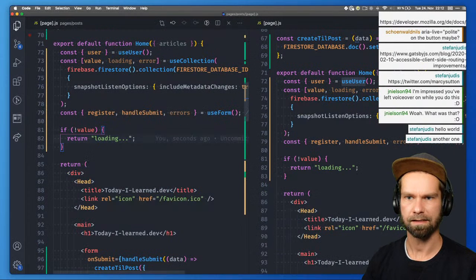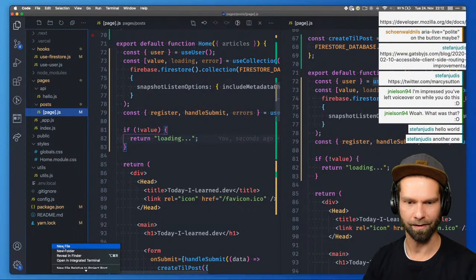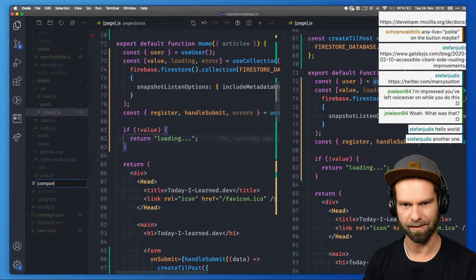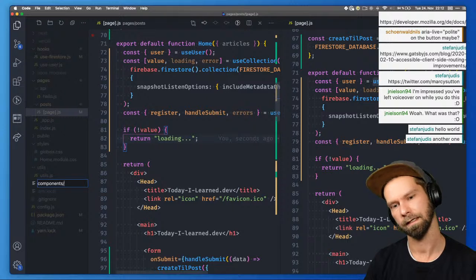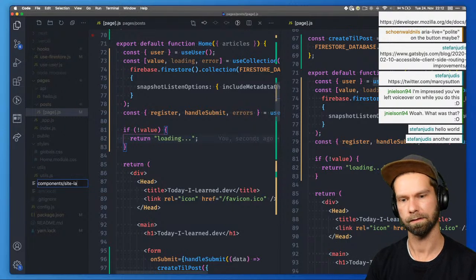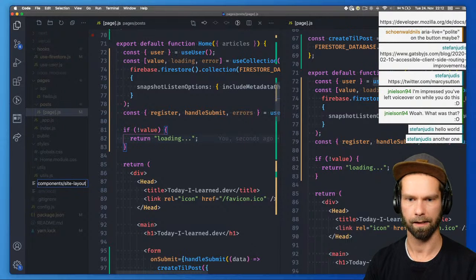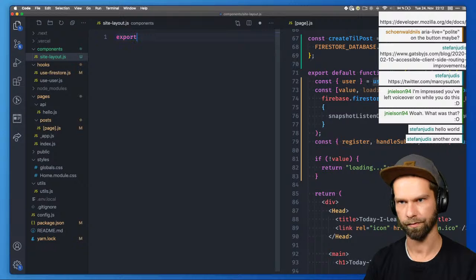Cool. So let's bring in a new component. Do we have components already? No, because right now I'm really in cowboy coding mode. So let's bring in components, and then site layout.js. And what I want to do here is export default function.